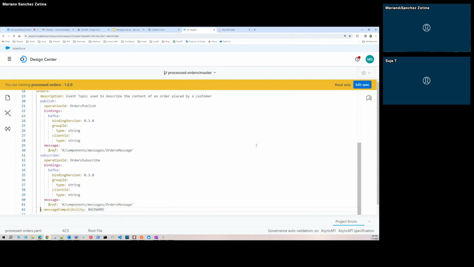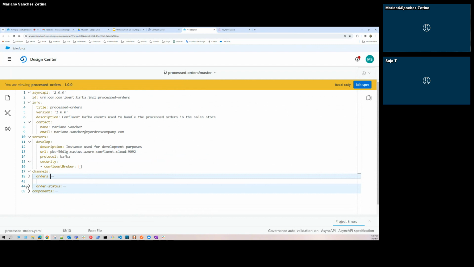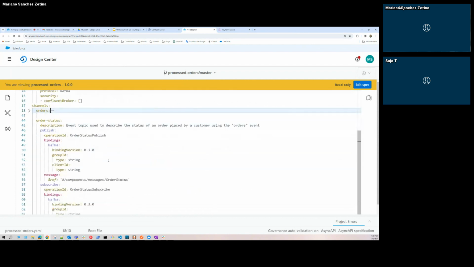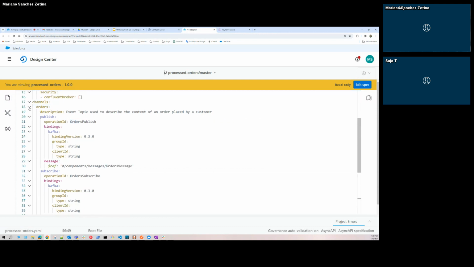Let me go to the order status. That is pretty much the same. This is my other topic, and it is part of the channels because we are talking about the topic. I have the description of the topic, the operation ID, and it's pretty much the same. I have the binding. The only difference here is the structure of the message, right? Here is order status, but in orders it is only the orders message, right?